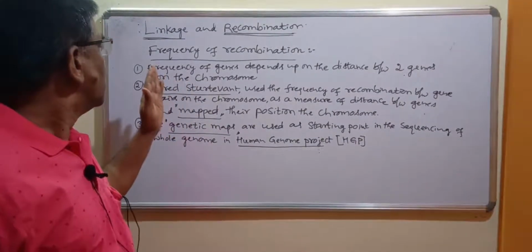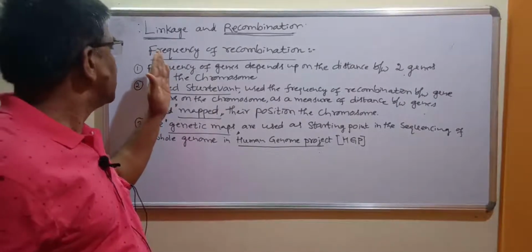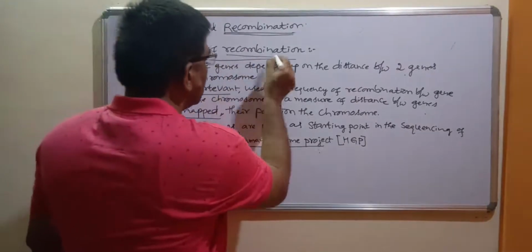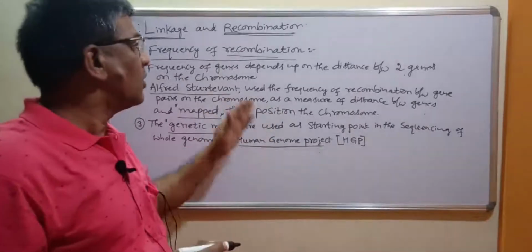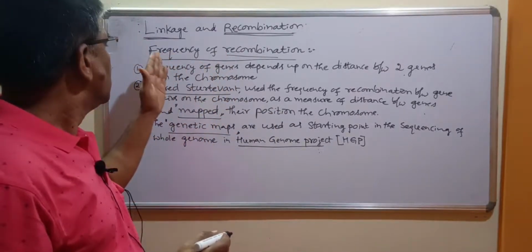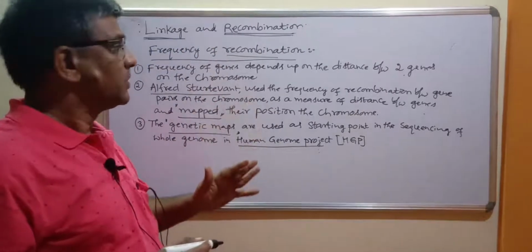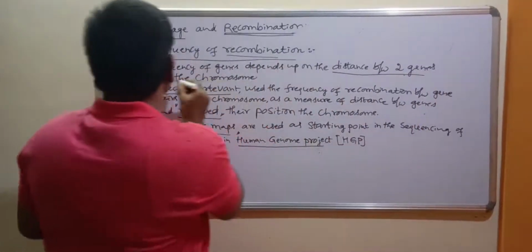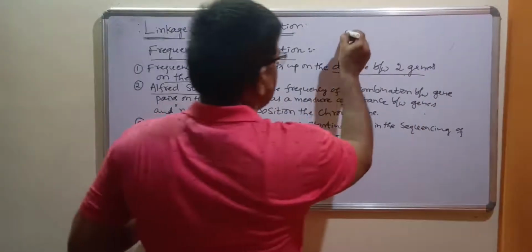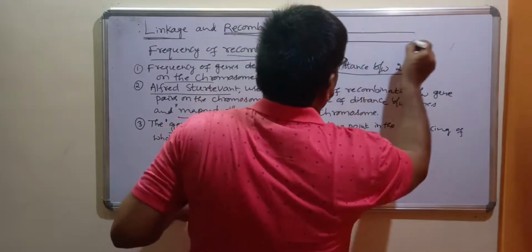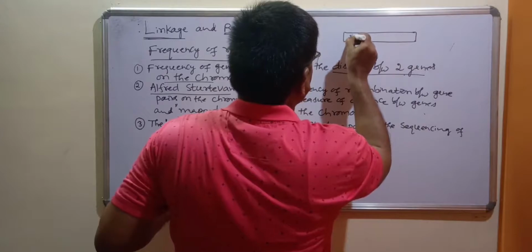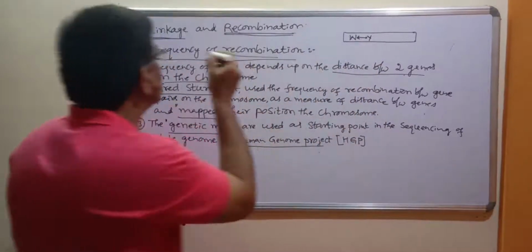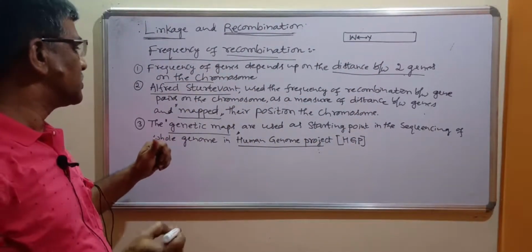Children, look here, one more thing is here, frequency of recombination. You know that very well, the generation of non-parental combination is called recombination. Now let us understand about the frequency. The frequency of recombination depends upon the distance between two genes on the chromosome. The frequency is measured by the distance. I already told you the gene W, gene Y, the distance between the two genes. Based on this we can understand about the frequency.